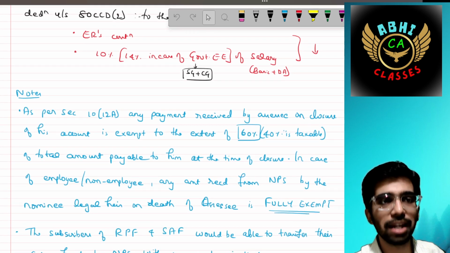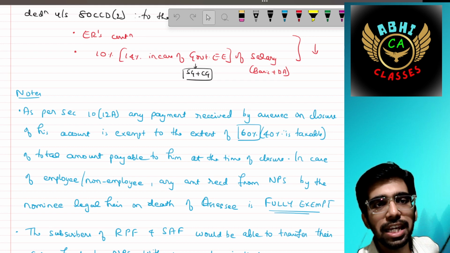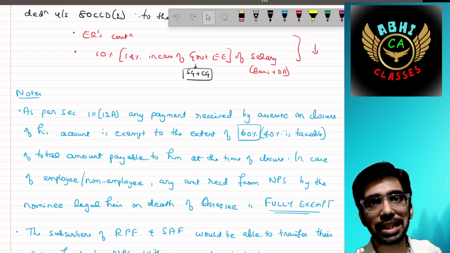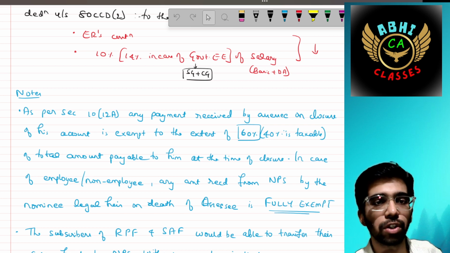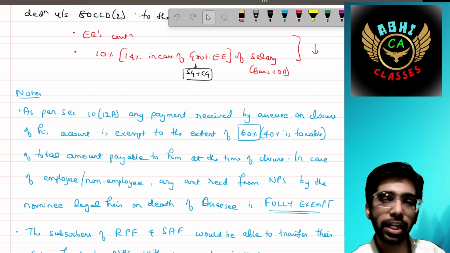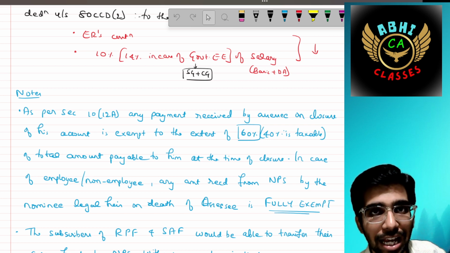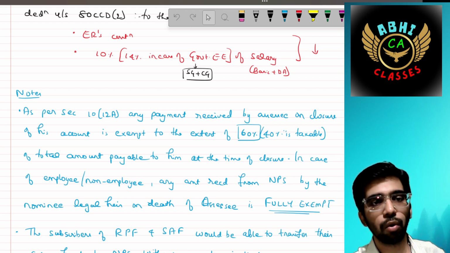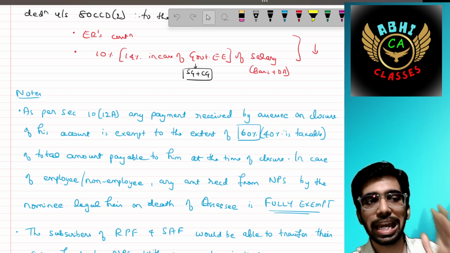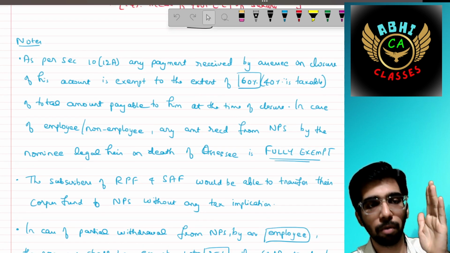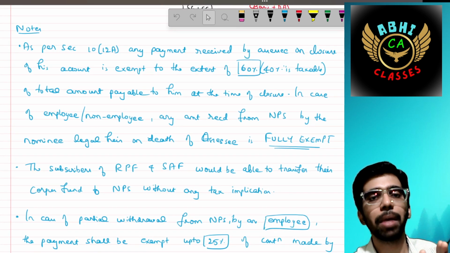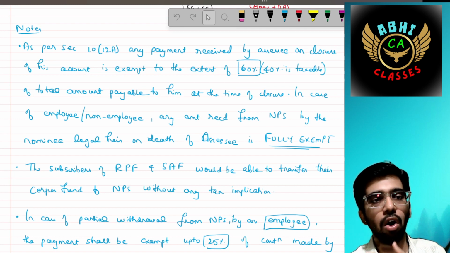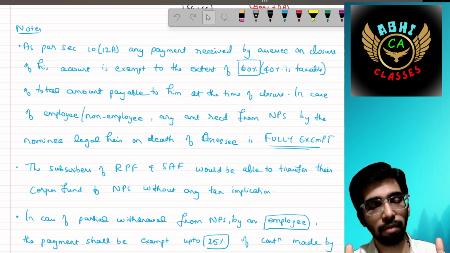Notes: as per section 10, any payment received by the subscriber on the closure of his account is exempt to the extent of 60%. For example, 1 lakh is received, 60,000 is exempt, 40,000 is taxable, of the amount payable to him at the time of closure. In case of an employee or non-employee, any amount received from NPS by the nominee or legal heir on the death of the deceased is fully exempt.